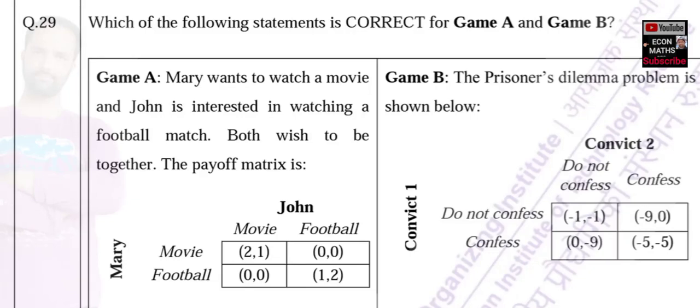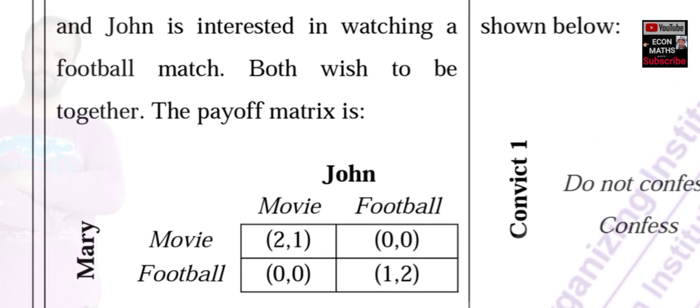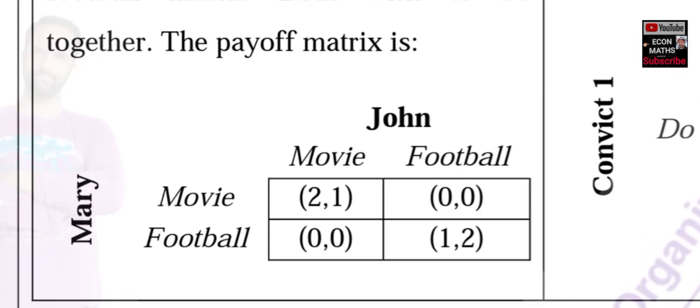In this video, let us try to solve a question that was asked in JM Economics paper of 2022. The question is like this: which of the following statements is correct for game A and game B? The statements are regarding Nash equilibrium. So let us try to find out the Nash equilibrium for game A first and then for game B. Okay. So for that, let me zoom this out.